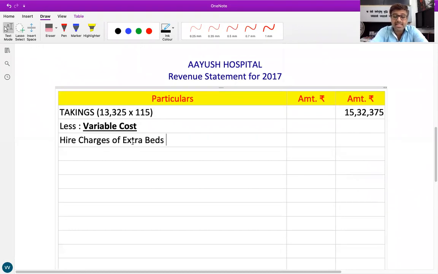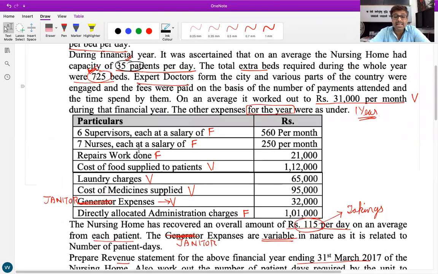How will you find hire charges of extra beds? 725 beds into 11 rupees. What does that come to? 7,975.